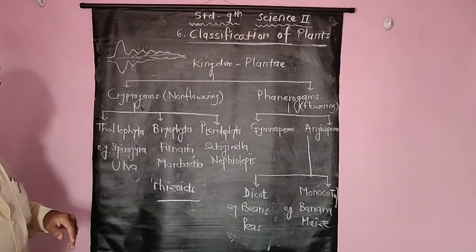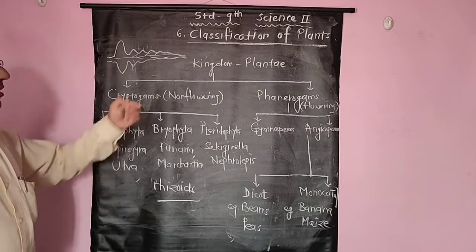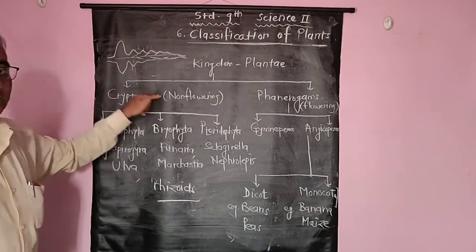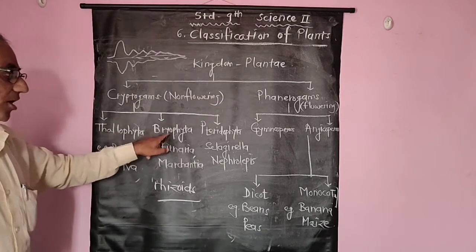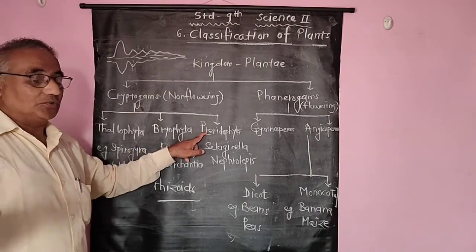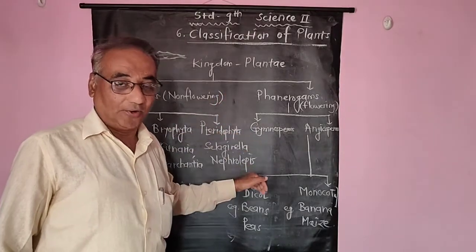Now in this lecture, once again I am going to repeat that we are studying the kingdom Plantae, in which the first group is cryptogam, that is the non-flowering group. These are divided into three categories: thallophyta, bryophyta and pteridophyta. In the next lecture we are going to see what is meant by phanerogams and what the types of phanerogams are. Thank you.